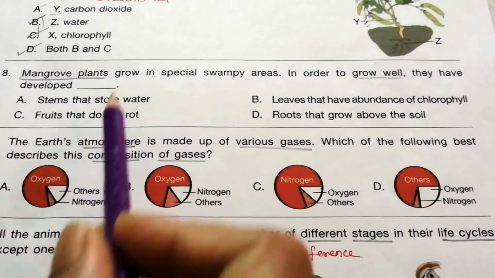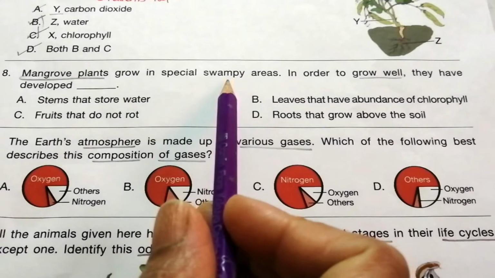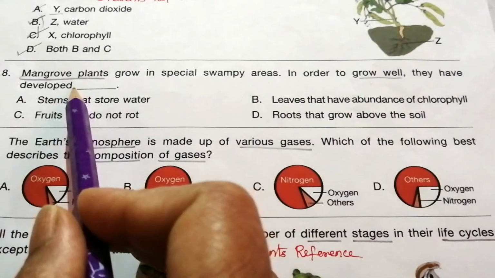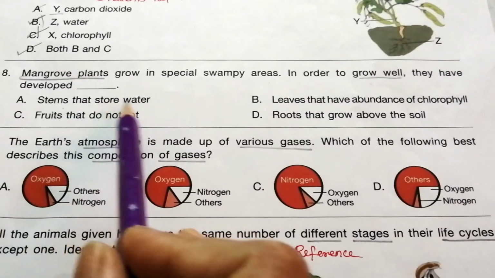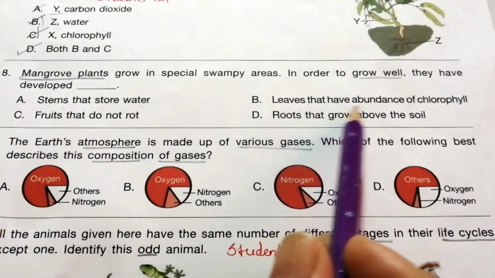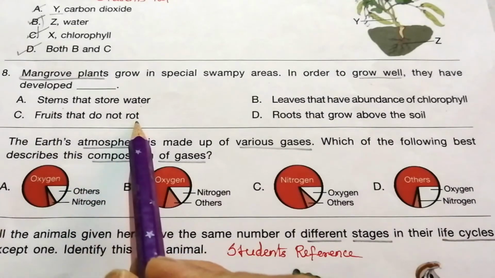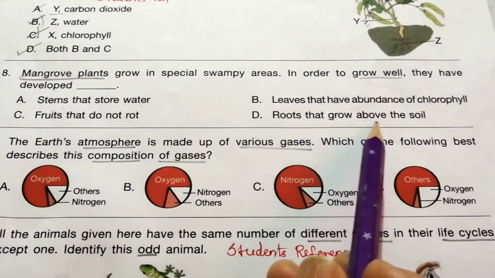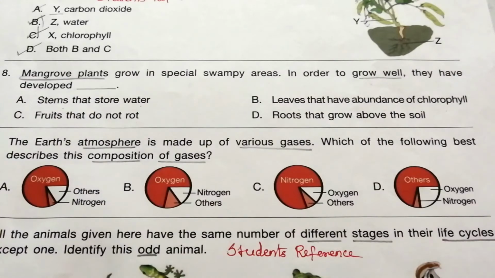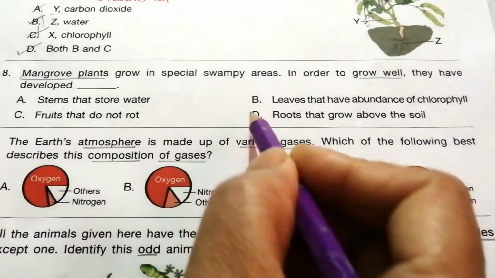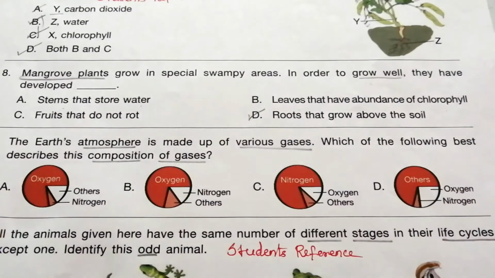8. Mangrove plants grow in special swampy areas. In order to grow well, they have developed stems that store water, leaves that have abundance of chlorophyll, fruits that do not rot, roots that grow above the soil. The correct answer is D. Roots that grow above the soil.